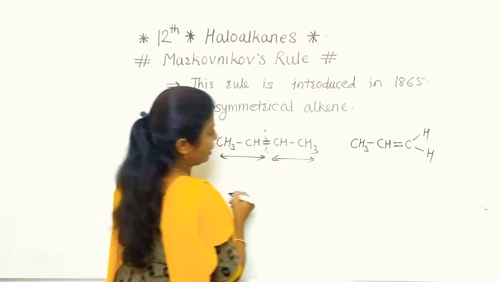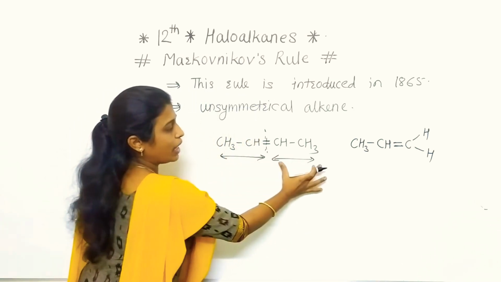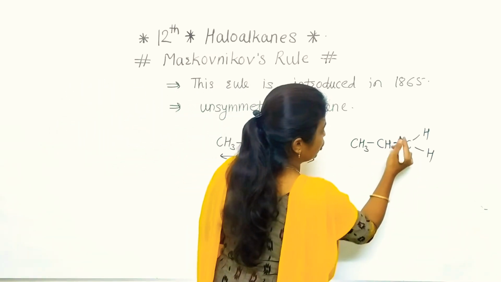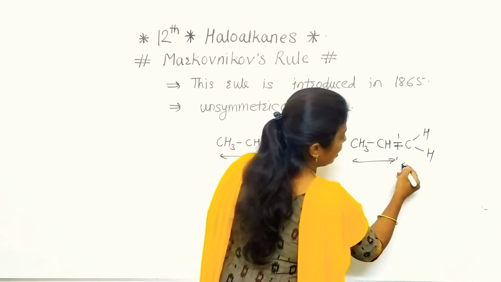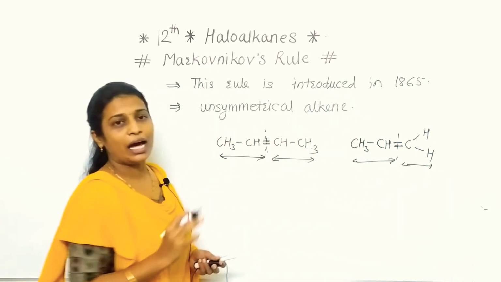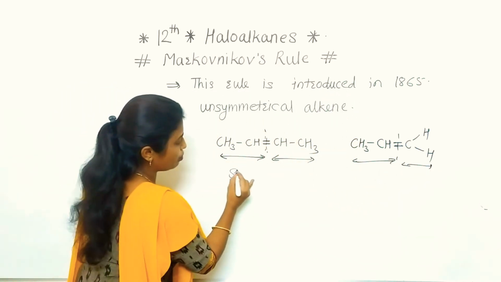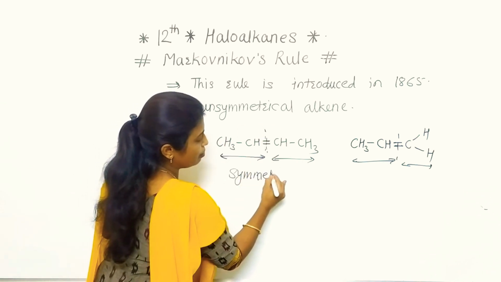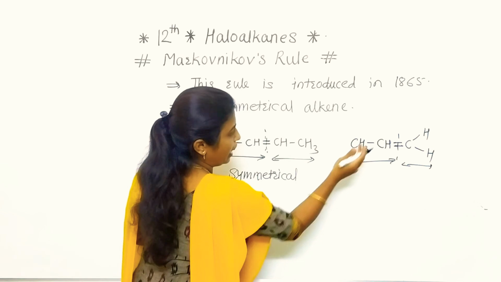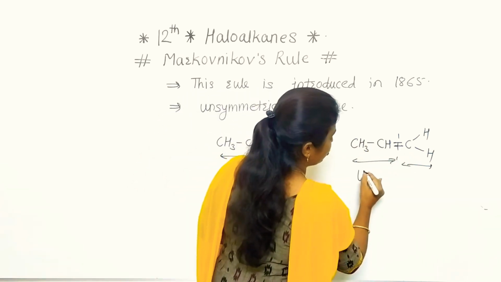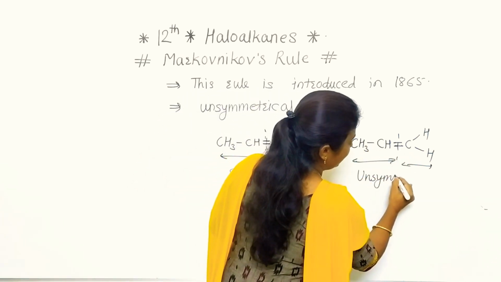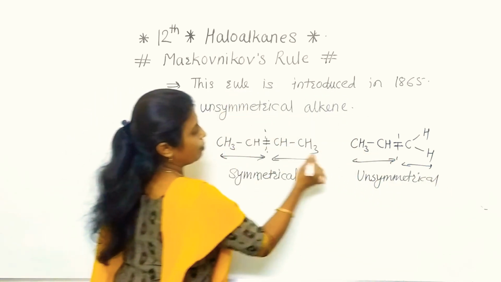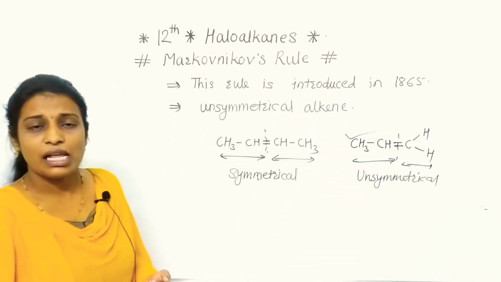But if we consider the middle part, it is divided like this: this is one part and this is the second part. In the first structure, both parts are the same. But in the second structure, this part and the remaining part are different. So the first is symmetrical, because dividing it gives symmetrical parts, and here we do not get symmetrical parts, so it is the unsymmetrical alkene. Clear to everyone? So this rule is applicable to the unsymmetrical alkene.